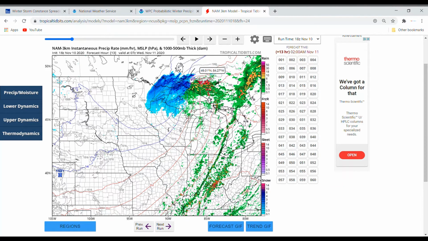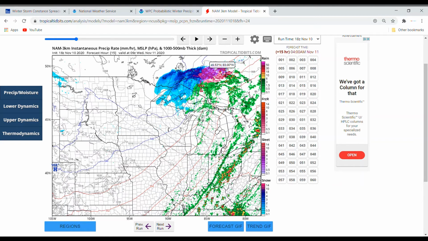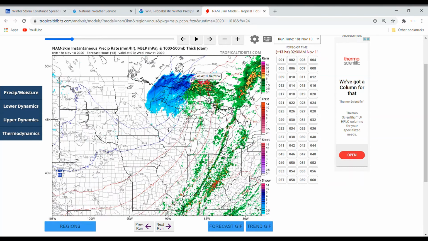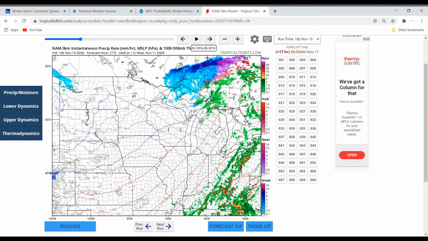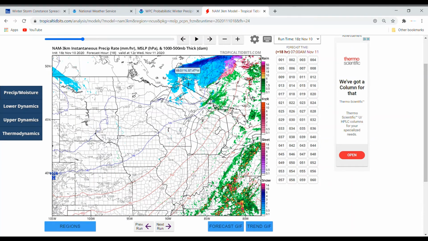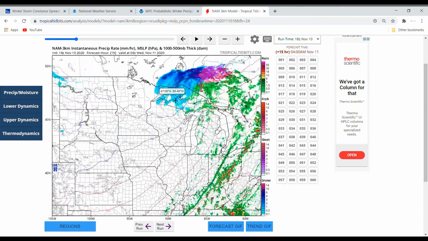Now, we start to see this freezing rain risk come back here into Canada, and I actually think that this is where most of the precipitation is going to come from when it comes to this northwestern side. And most of the freezing rain, I believe, will also be in here. But you also have that same band that was moving over Lake Superior now causing problems in Ontario, Canada. This eventually moves off. You can see that shield of heavier snow, and then behind that, just very light snow. And then this all pushes off.